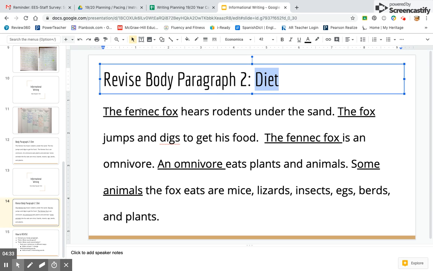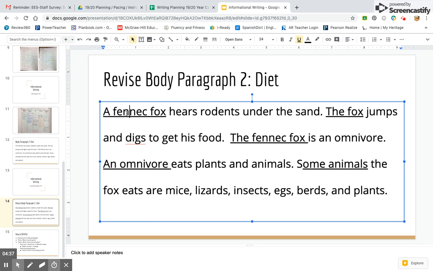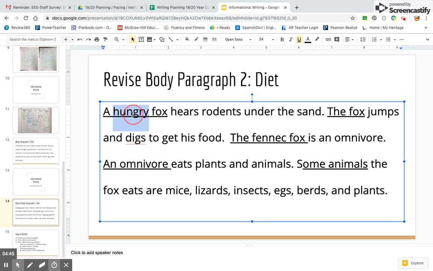So I might say, instead of the, I might say a, and instead of fennec, I might say hungry. A hungry fox hears rodents under the sand. And I'm not going to use the word hungry again. Now the next one, the fox jumps and digs to get his food.